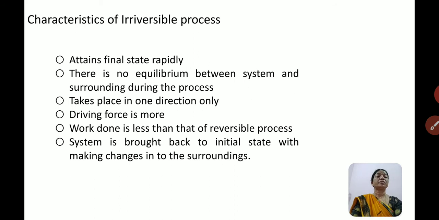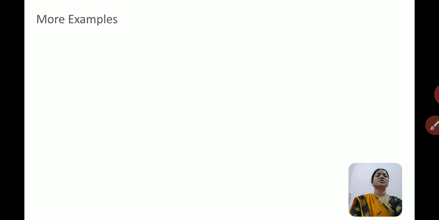The system cannot be retraced back to the initial state, but if at all it is brought back, it will make so much change in its surroundings. So these are some of the characteristics of irreversible processes.